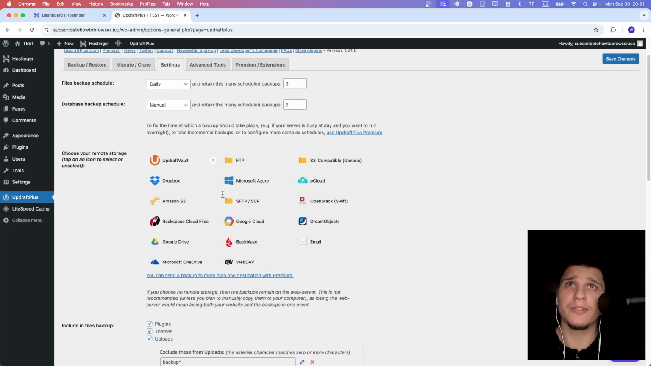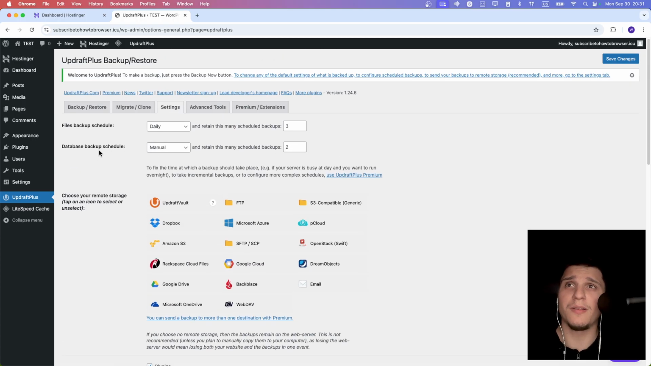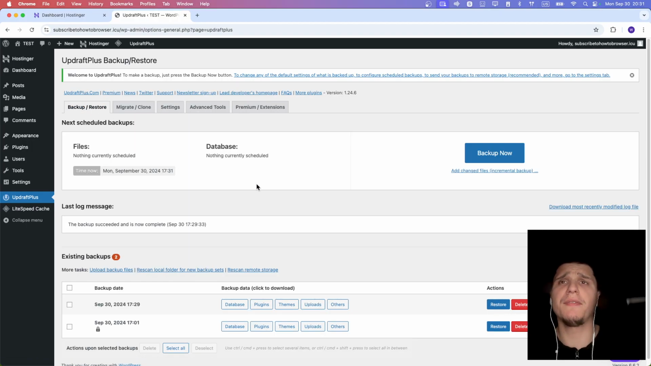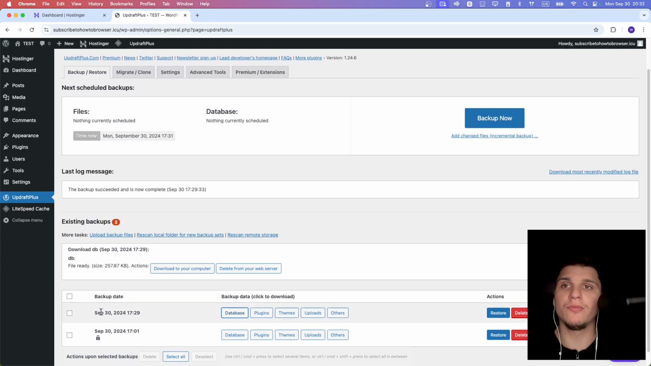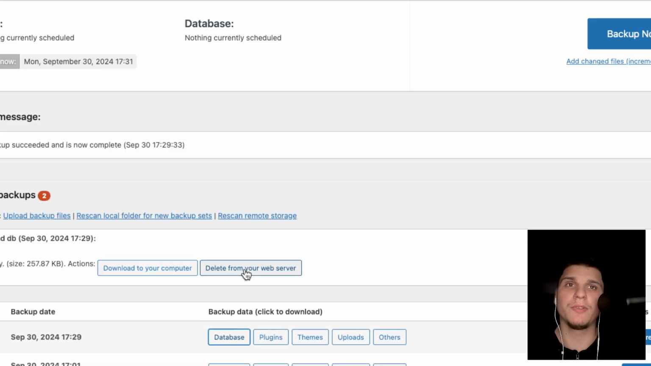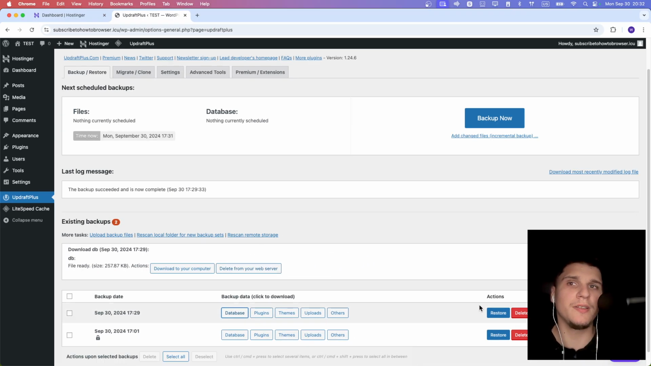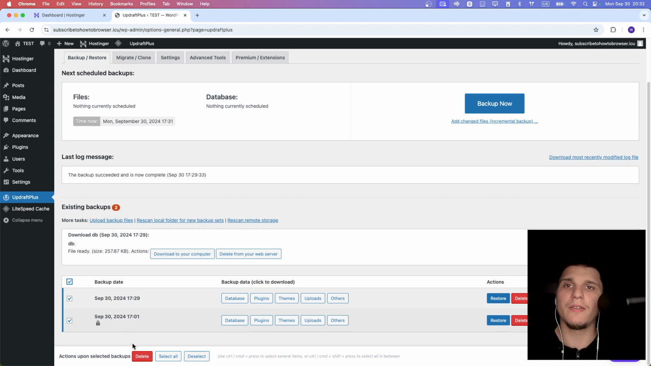You have here more settings. Also, you can add a database backup schedule again, and choose your remote storage, connect to Dropbox, let's say, I don't know, up to you, Google Drive. You also have here, you can check your database, your update, this one, and we can download to our computer, delete from our web server. So it's pretty cool. Delete also updates, check everything, and we can delete if we want.